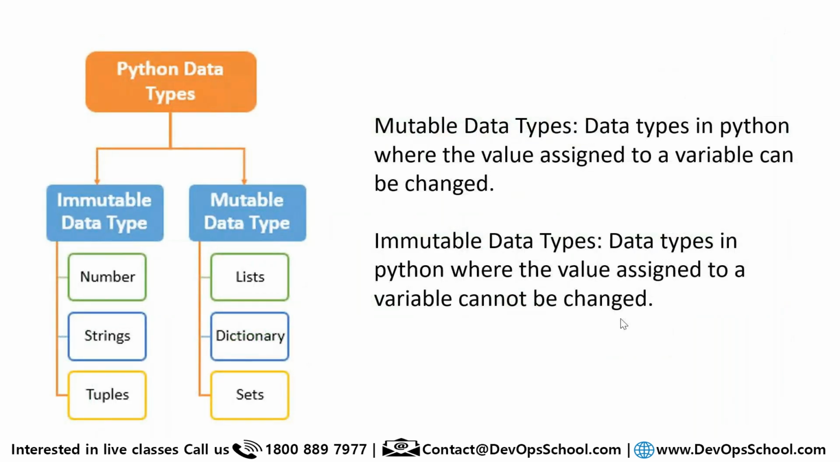One by one. Many people do the classification in an immutable way or mutable way. So what is mutable? Mutable data types are the data types in Python where the value assigned to a variable can be changed. That means mutable, which is list, dictionary, and sets. The values can be changed. Immutable data types are numbers, string, and tuples, the data types in Python where the value assigned to a variable cannot be changed. So remember that.